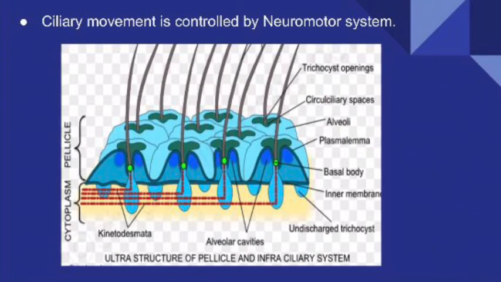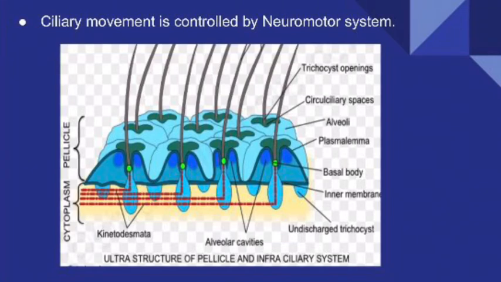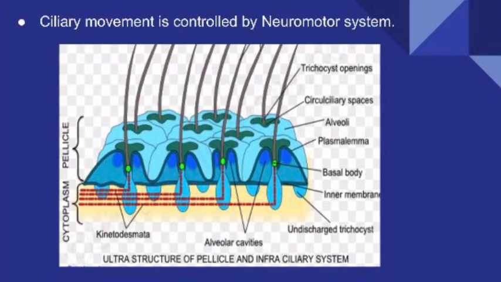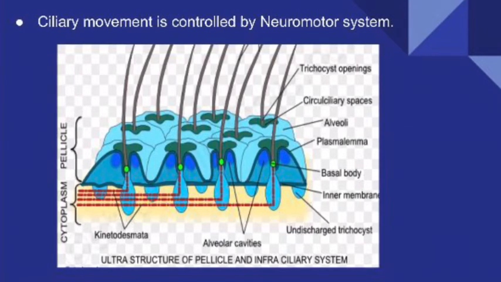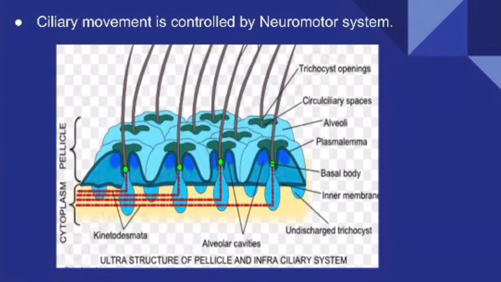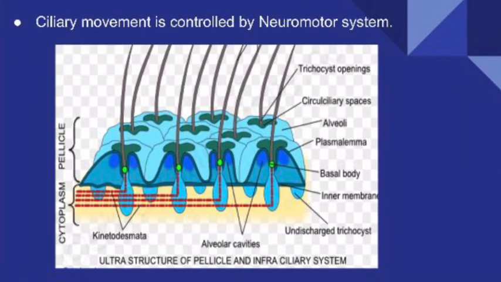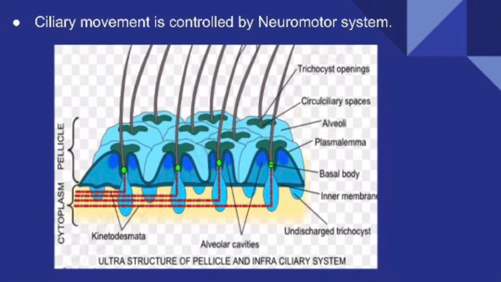If you see a single row of basal granules along with their kinetodesmata, together they are known as a functional unit called kinety. What is kinety? Kinety is a single longitudinal row of basal granules along with their kinetodesmata. And all these kinetes together are known as the infraciliary system.